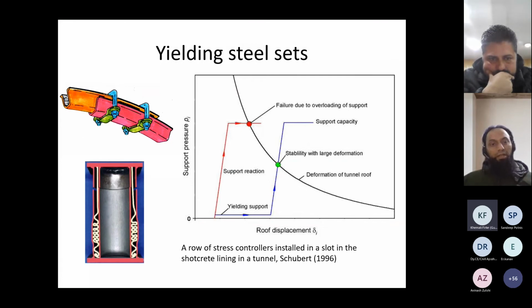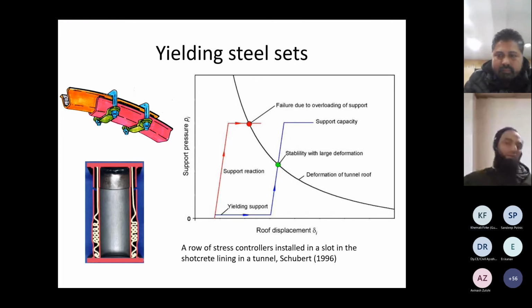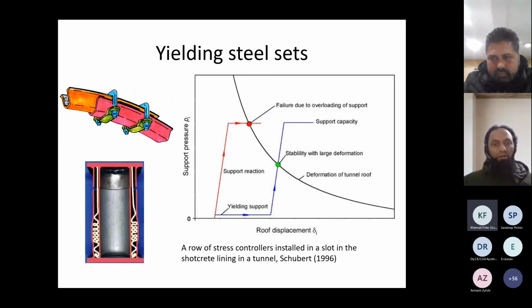But at this time, what will happen? The support has already reached its own capacity. So if there is more increment in the pressure, more deformation, it cannot tolerate it. It will either break violently, or it will collapse. There will be some kind of disturbance.